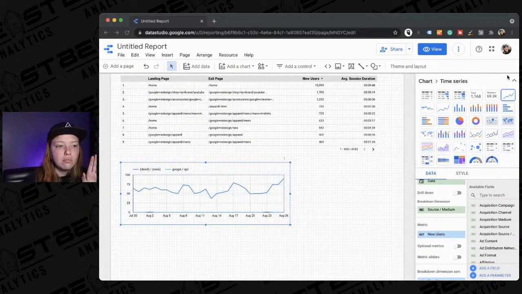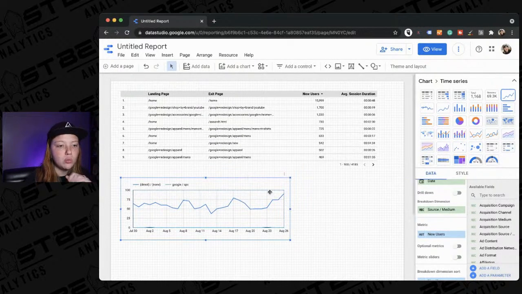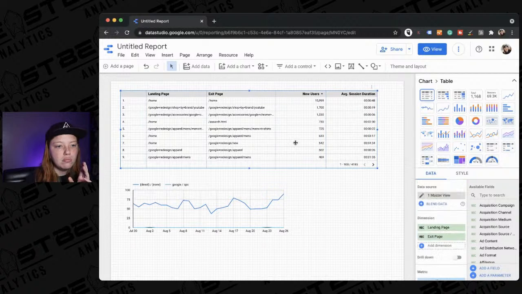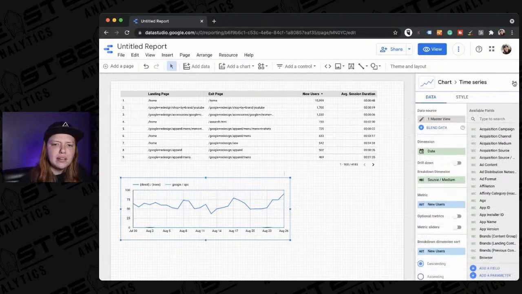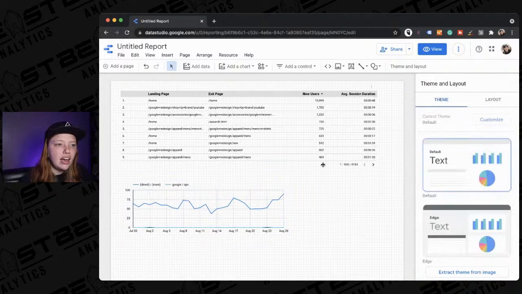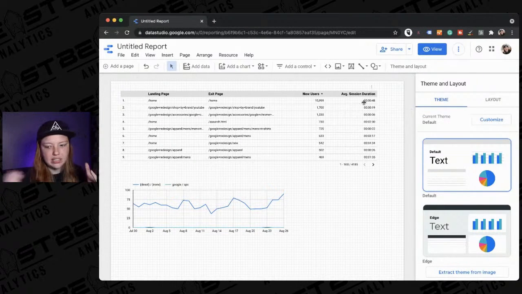So this is just with Google Analytics data. And you could be thinking, well, I already have all of this right in Google Analytics. What's the benefit here?